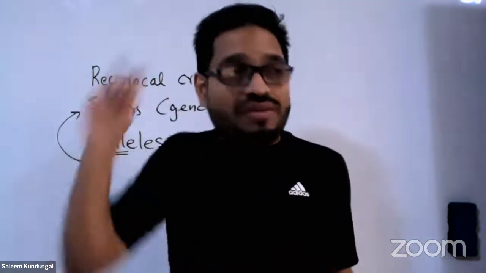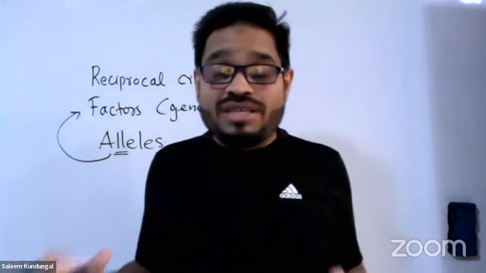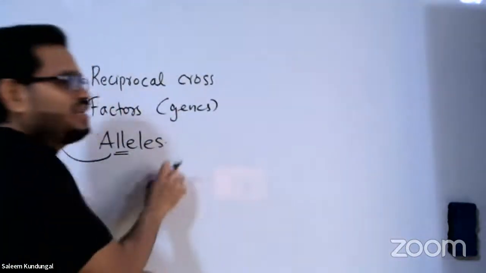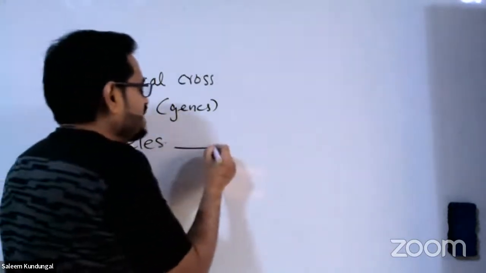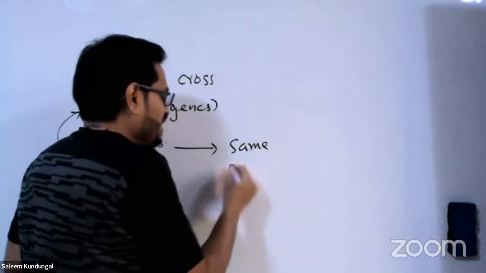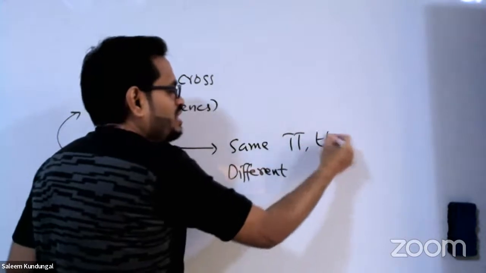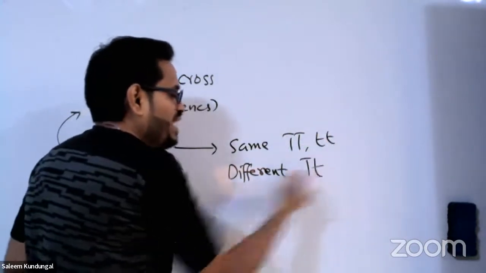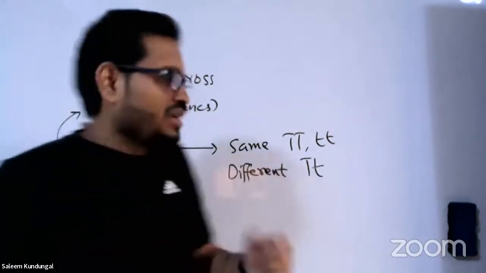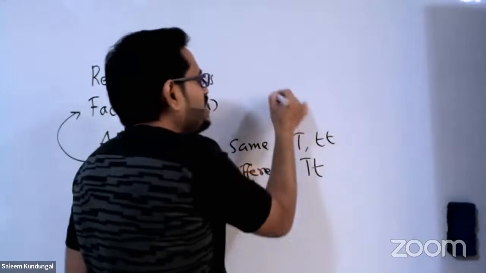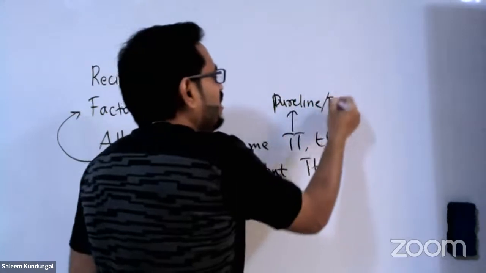So what is allele? You must have definitions in your brain, because that will be the question and you have to select the correct answer from the bracket. So a pair of factors for a given particular character is called allele. And then the alleles can be either the same or different. So when both the alleles are the same, for example capital T or small t, and when both the alleles are different, this way alleles can exhibit. Capital T, that is called, there are so many names given for this. One name is pure line. Another name is true breeding.